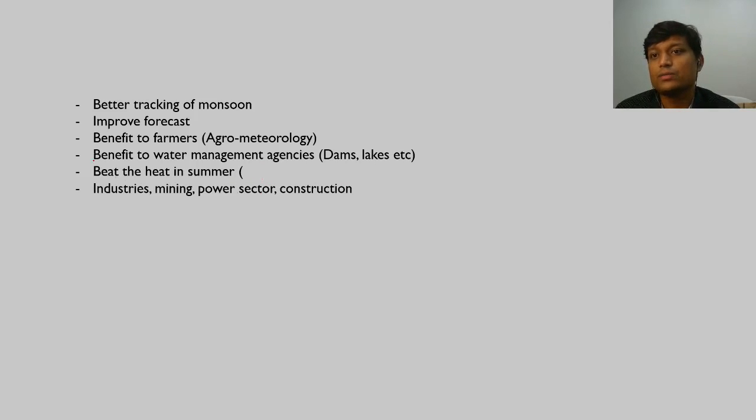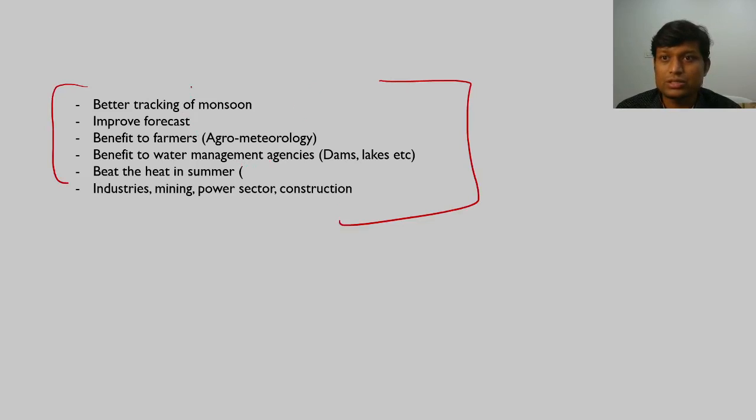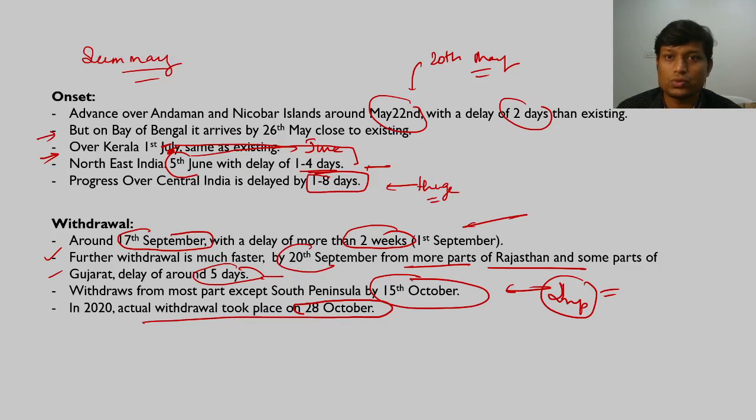So when it comes to having better dates, better prediction of monsoon, what are we going to see? If we have correct dates, we can have better tracking of monsoon. It will also help us in improving our forecast. Then the single largest beneficiary is agrometeorology, as we have earlier discussed, and it also benefits water management agencies. You can plan your summer accordingly. And again industries and the mining sector have their own requirements. So that is how onset and withdrawal of monsoon takes place.